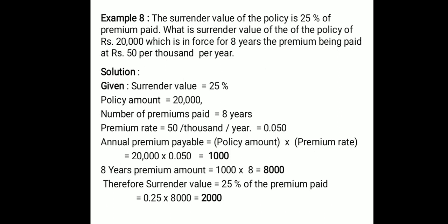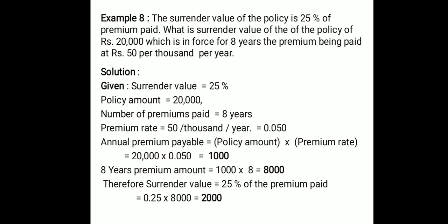So given that surrender value is 25%, policy amount is 20,000, and number of premiums paid is 8 years. Now premium rate equal to 50 per thousand per year, that is equal to 0.05.